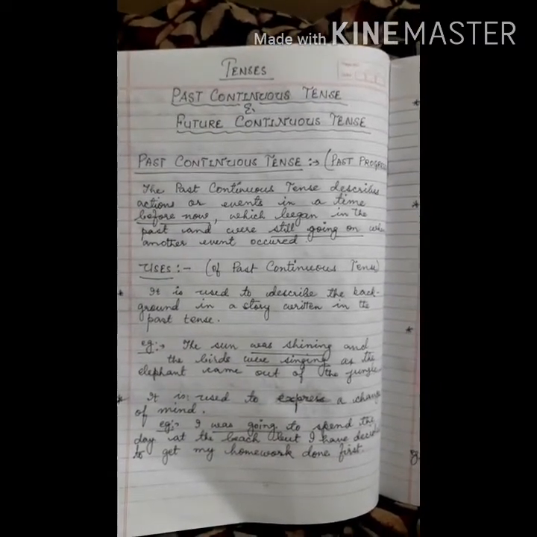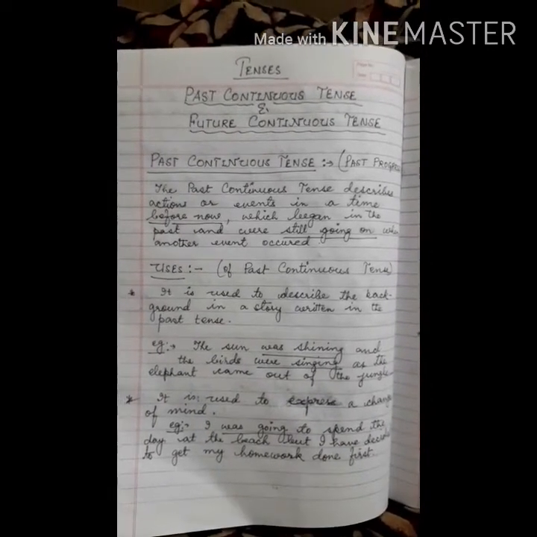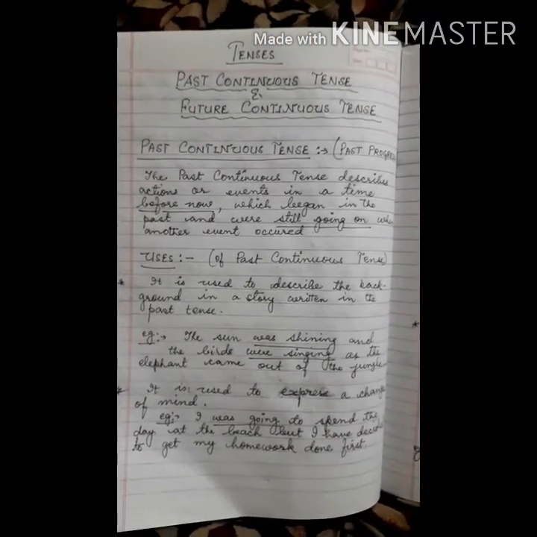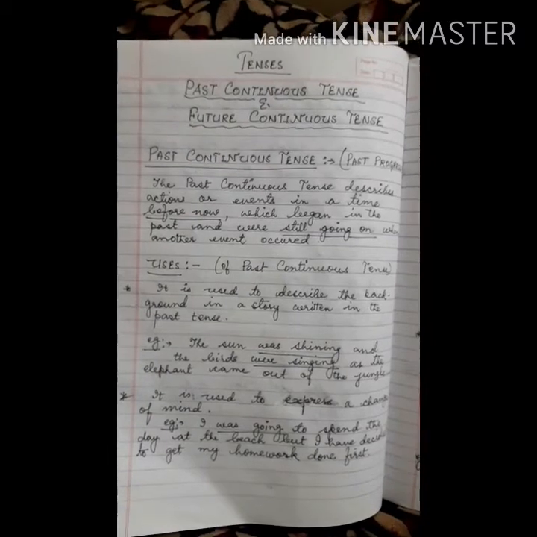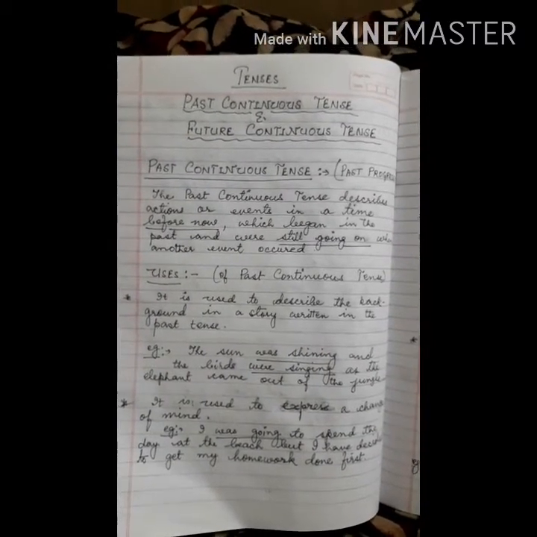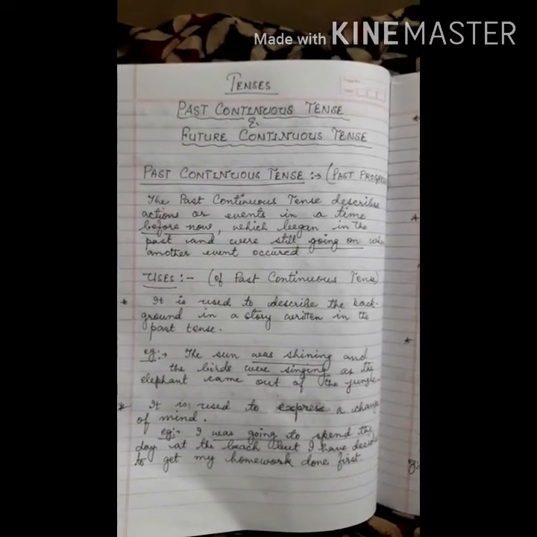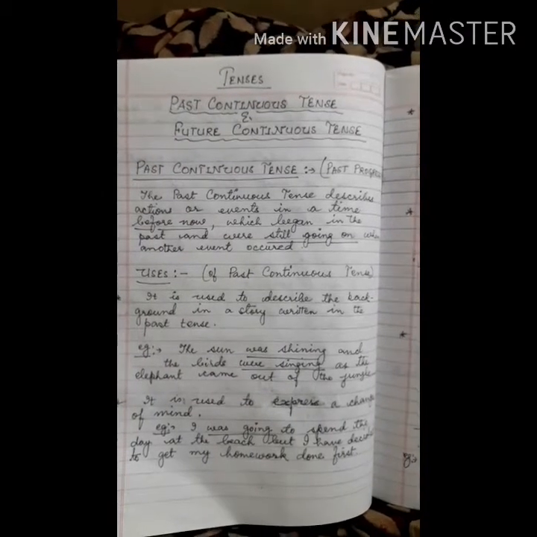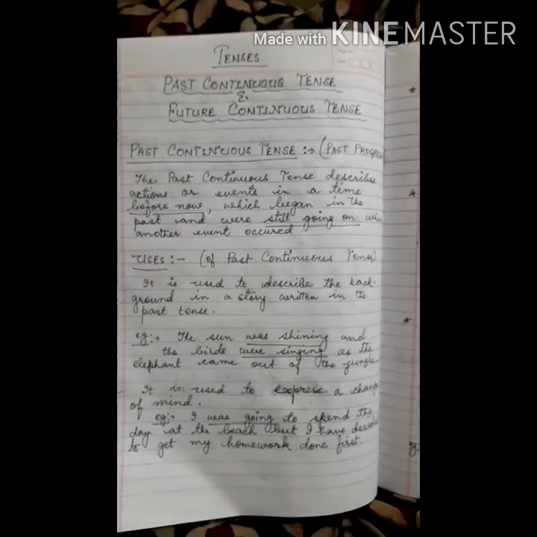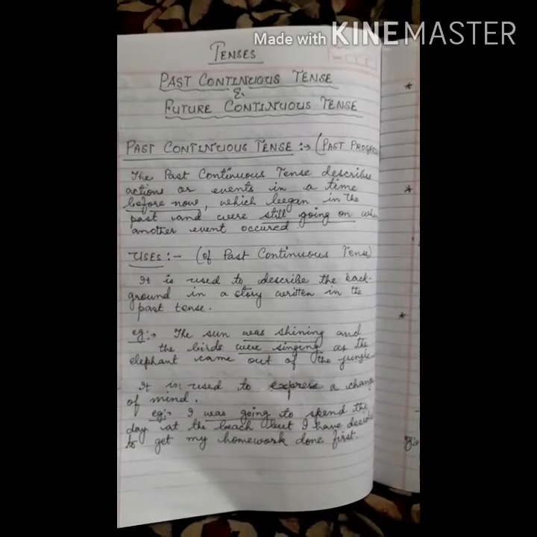It is used to describe the background in a story written in the past tense. So, we generally use the past continuous tense when we are narrating a story to somebody. Like when we begin a story, like the sun was shining and the birds were singing as the elephant came out of the jungle.